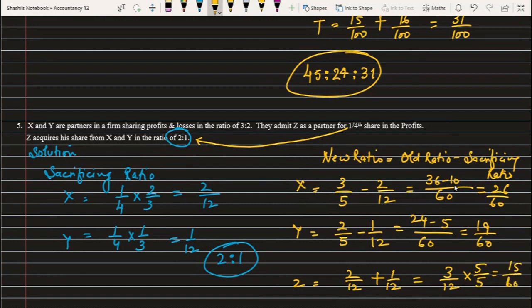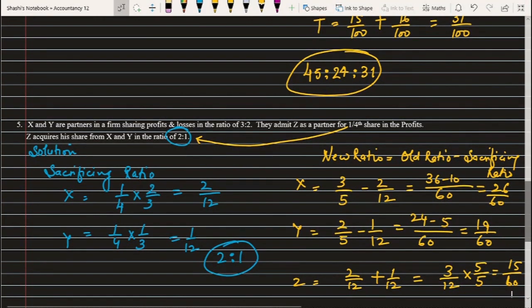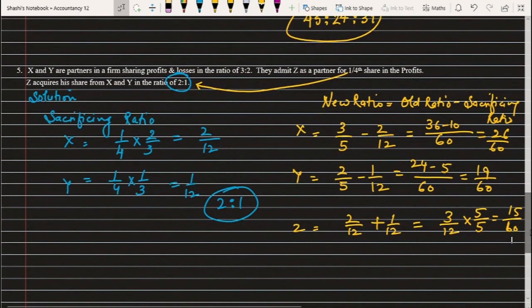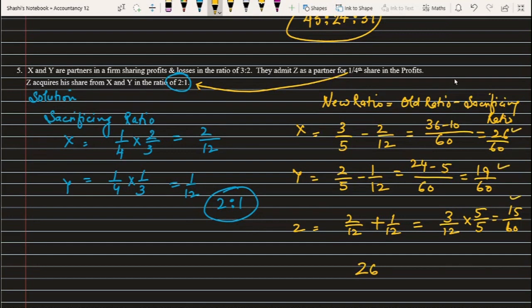So this way I got the new ratio, taking all of this: 26 is to 19 is to 15. So this is the new ratio.